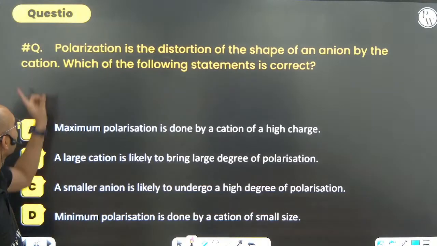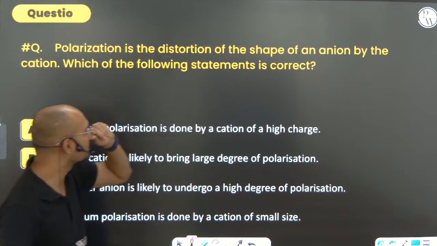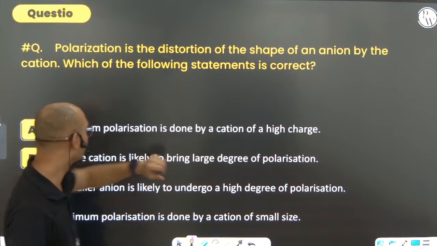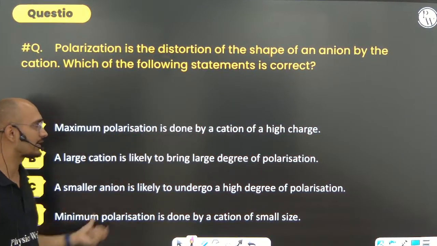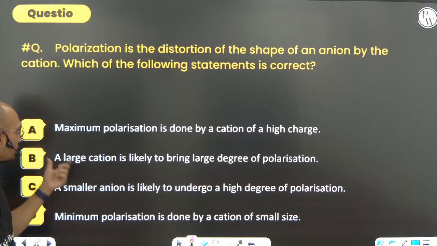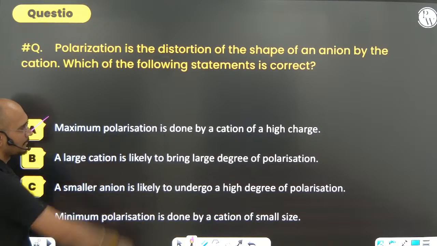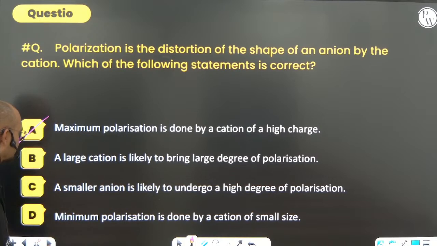Okay, let's move ahead. Polarization is the distortion of the shape of an anion by the cation. Which of the following statements is correct? Maximum polarization is done by a cation of high charge. Yes or no? Yes, absolutely right. So that is correct: a cation of high charge.